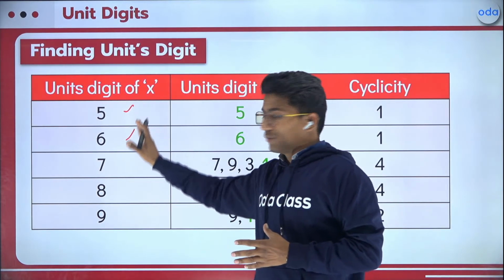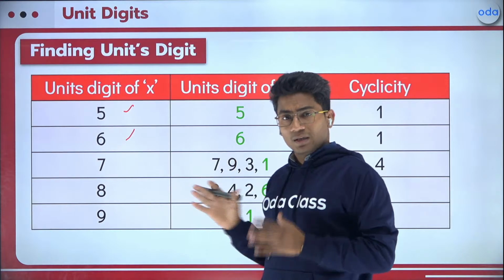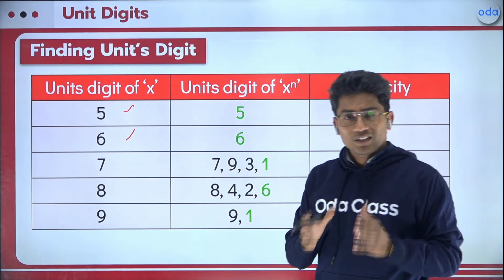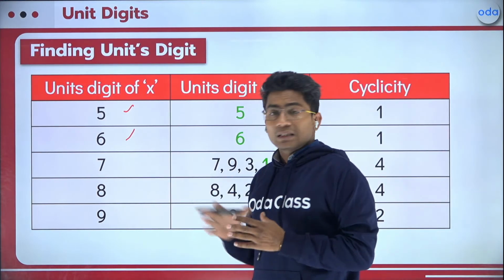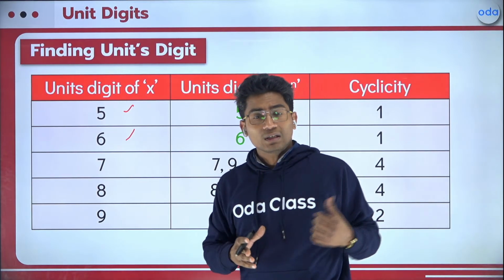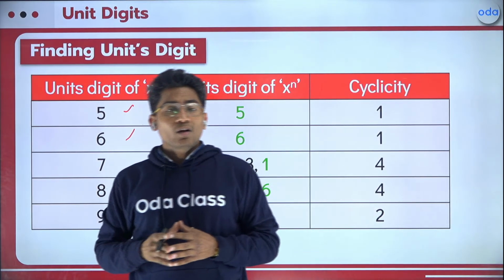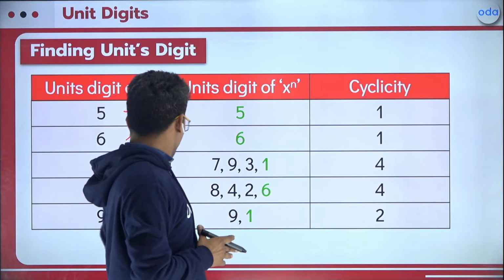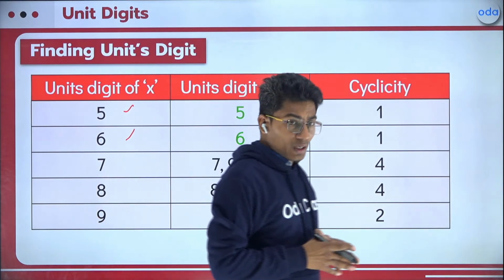We have already discussed 5 and 6. For those, the cyclicity is 1, right? Whatever the power be, we will always have the same unit digit. For 7, the cyclicity is 4, right? For 7, the cyclicity is 4. And for 8, the cyclicity is 4 again.